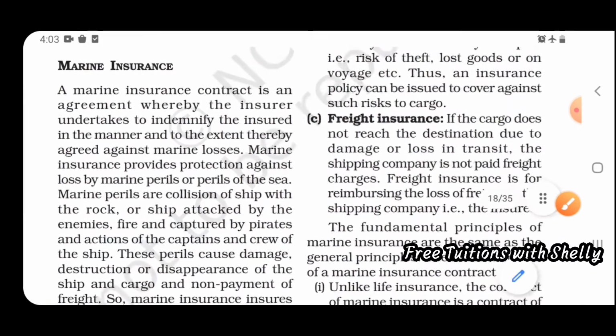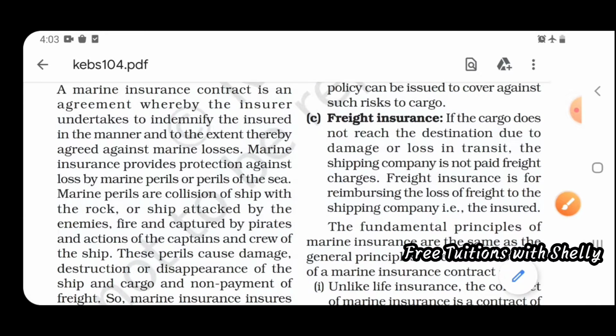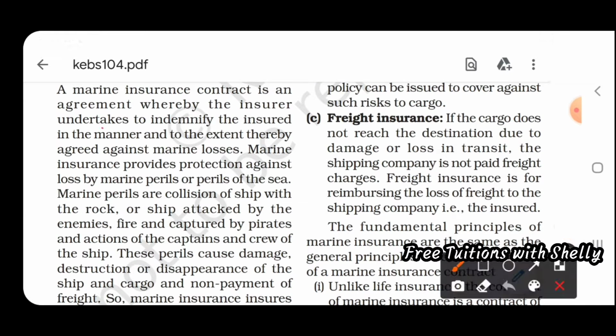Next is marine insurance. A marine insurance contract is an agreement whereby the insurer undertakes to indemnify the insured in the manner and to the extent agreed against marine losses. In the sea, goods are passed by the sea route. Some damage can occur, the ship can sink, or fire can occur in the ship. That happens in the case of marine activities, and that kind of loss can be covered by taking a marine insurance policy.